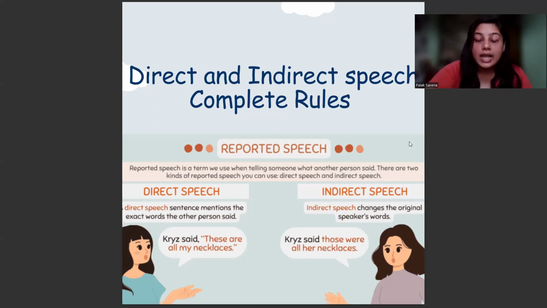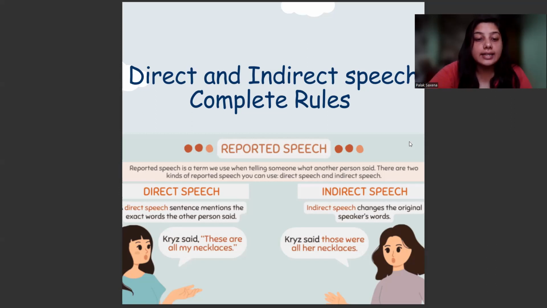Now, in reported speech also, there are two kinds that we can use. Number one is direct speech and the other is indirect speech. That is how we get these two terms from the reported speech. Now, what is direct speech? A direct speech sentence mentions the exact words the other person said. So whatever the words of the other person are, they will be exactly quoted in the direct speech.